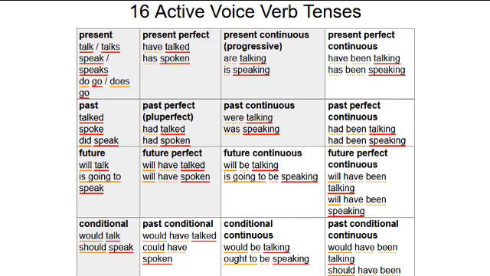The 16 active voice verb tenses can all be formed with auxiliary verbs, and most of the tenses require auxiliary verbs. This table is one of the free charts available at colorcodedenglish.com. Notice that in addition to the present, past, and future tenses, there is a conditional tense. We form the future tense with will and shall. Verb combinations with the other 7 modals like would and might are classified as the conditional tense.